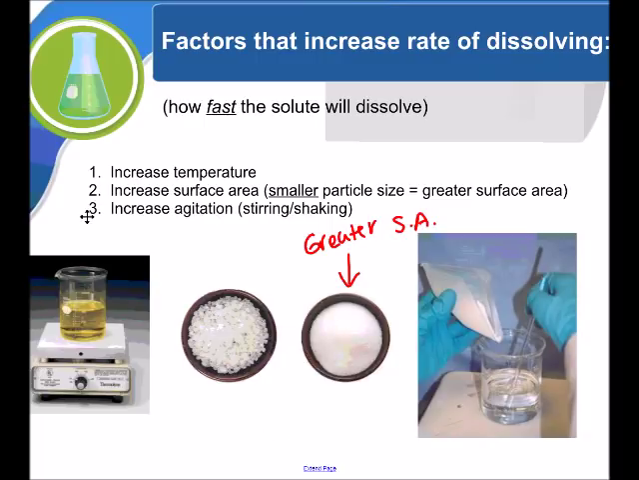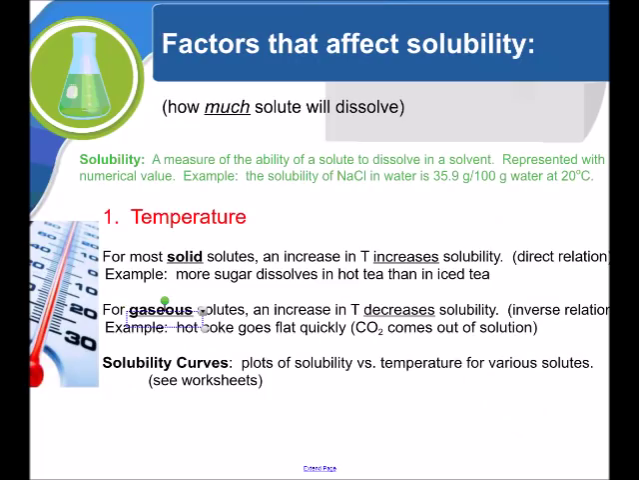Now, the third and final rate factor that you need to know is that we can increase agitation, meaning stirring or shaking something. That will also increase the rate of dissolving. Now, factors that affect solubility itself, meaning how much solute will dissolve. The first one is temperature.